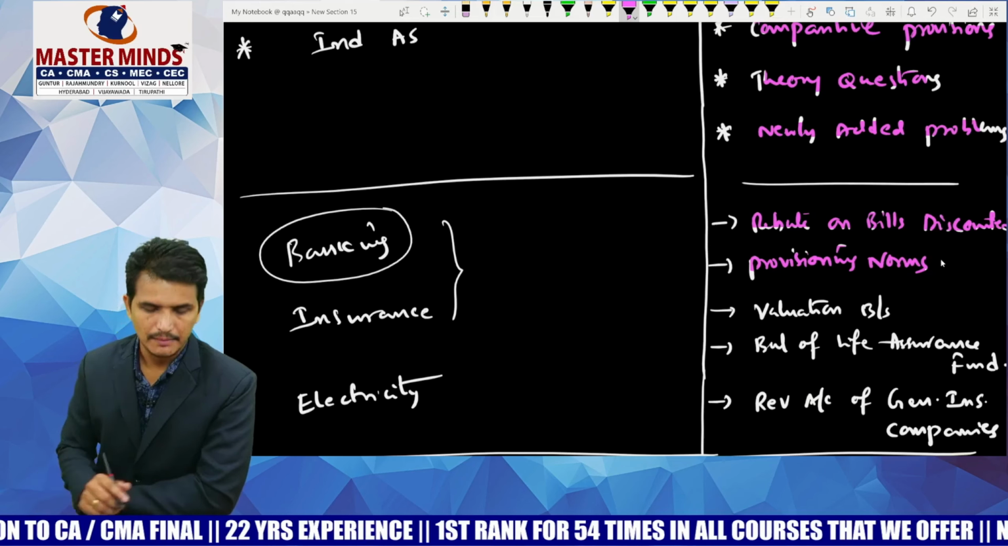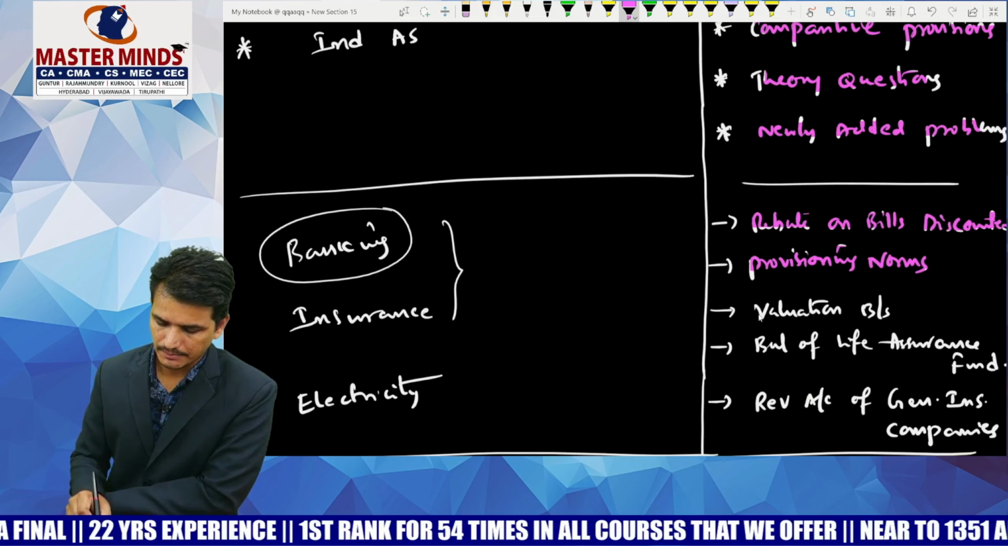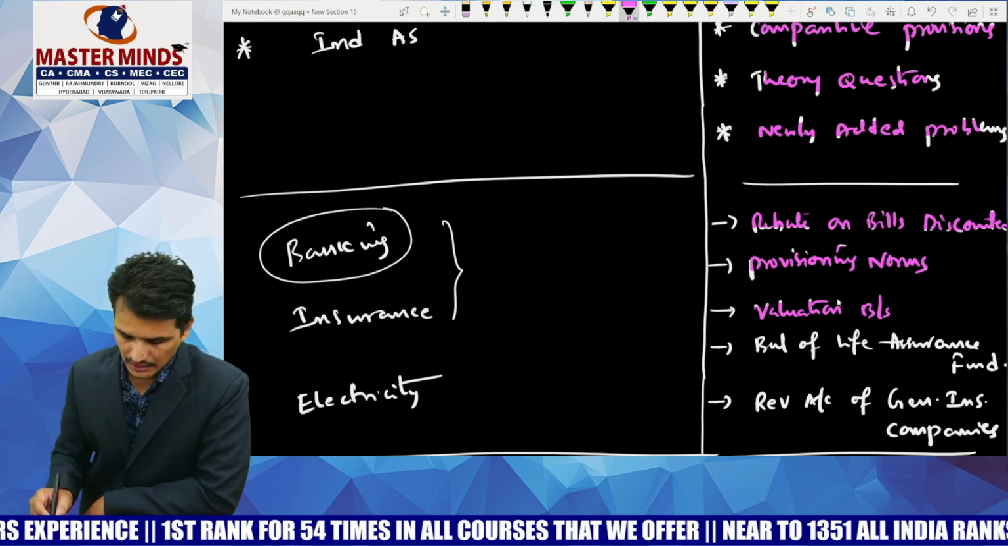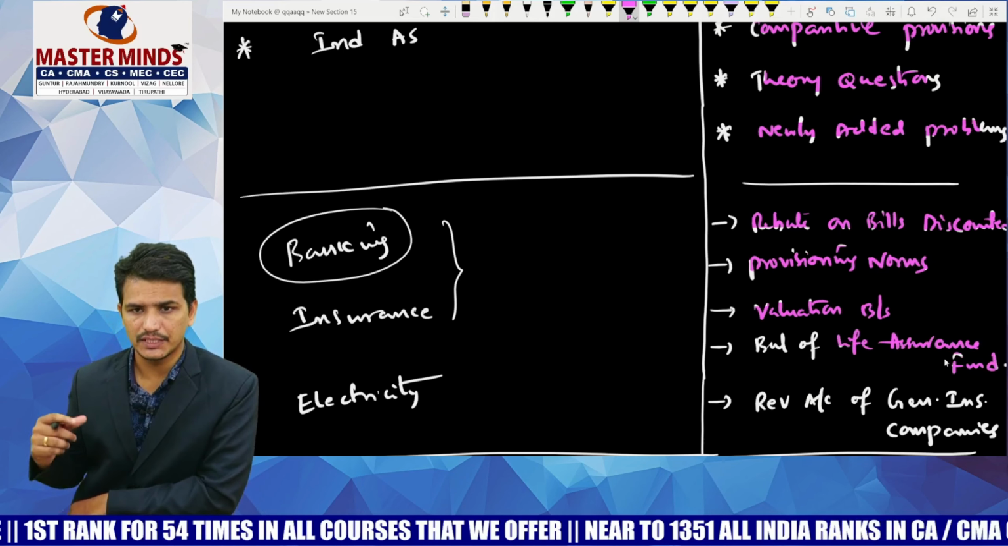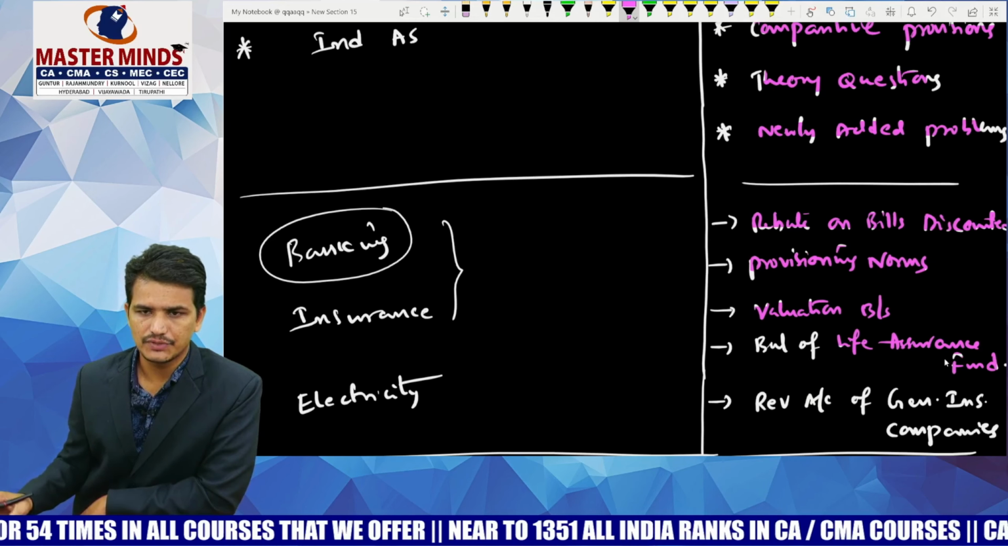Next, coming to insurance companies. In case of life insurance companies, go through the problems based on valuation balance sheet, which is an important one, and also go through the problems which are based on the calculation of corrected life assurance fund. So these two are the important areas in case of life insurance business.